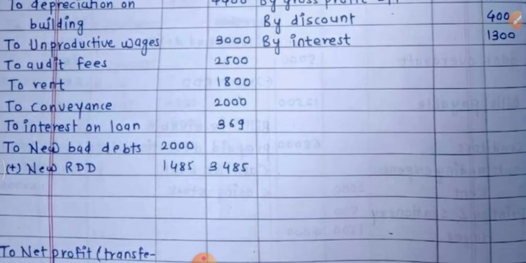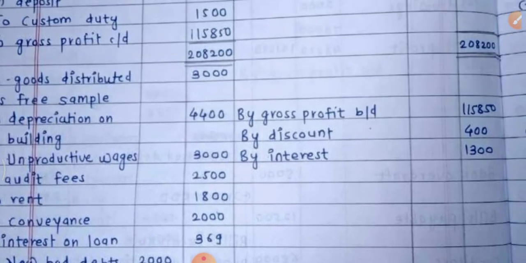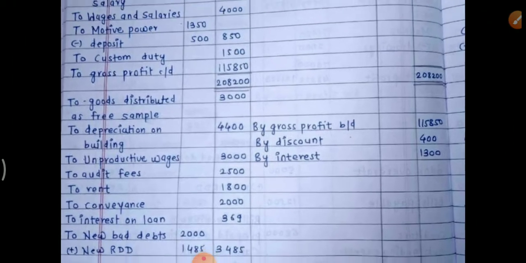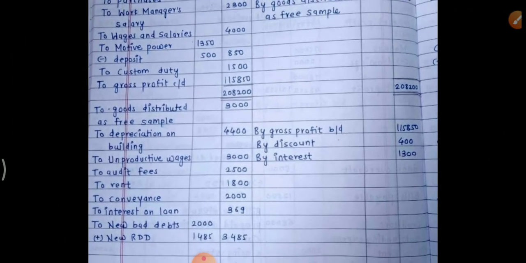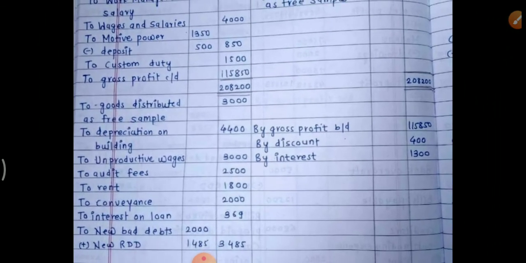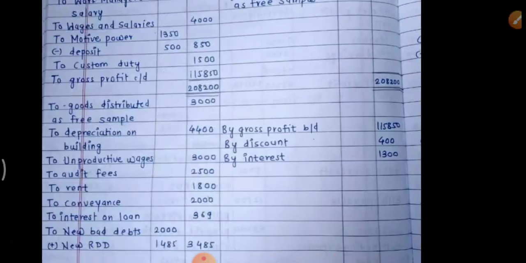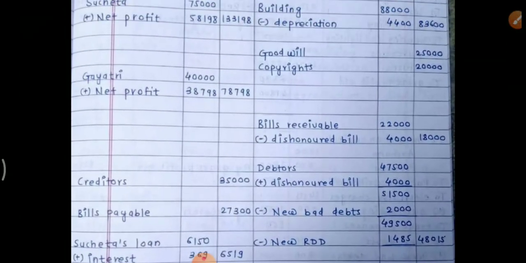New bad debts and new RDD is there. How they have calculated RDD, I mean whether it is calculated after considering the sixth adjustment or not, we will get it verified. On the credit side, gross profit, then discount and interest, indirect incomes are there along with gross profit. Nothing special in it. Let's go to the balance sheet now.